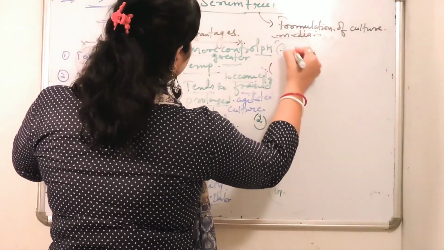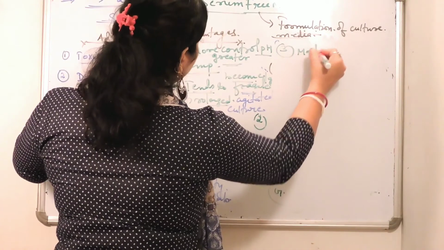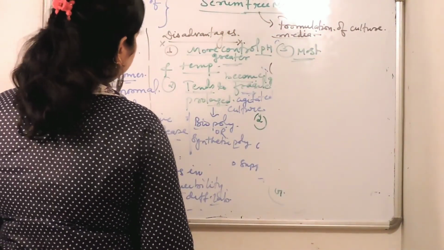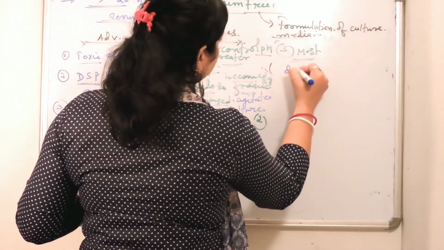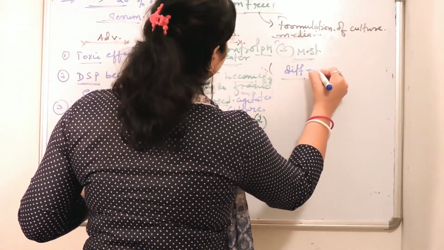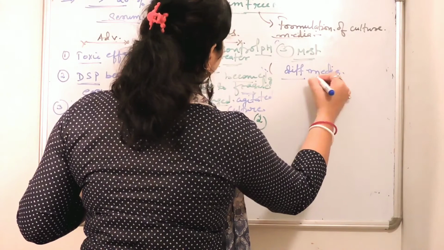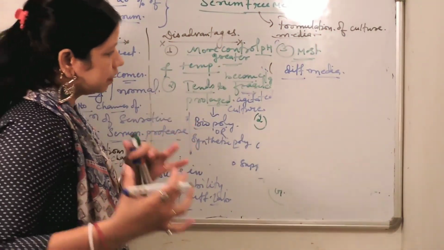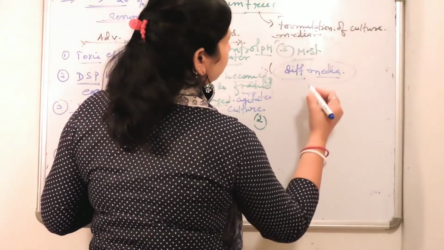Now another disadvantage is that most serum-free media are specific to one cell type. So there is a requirement of different types of media for different types of cell cultures or cells.